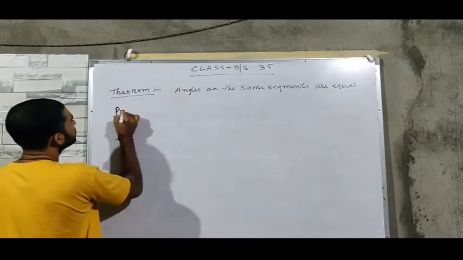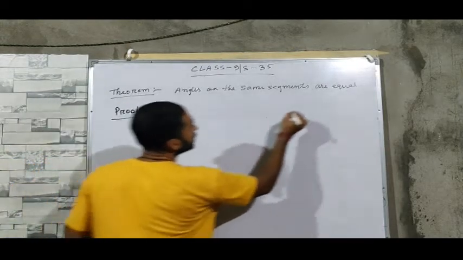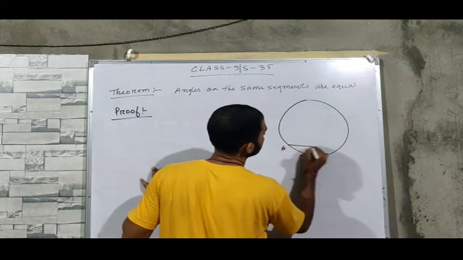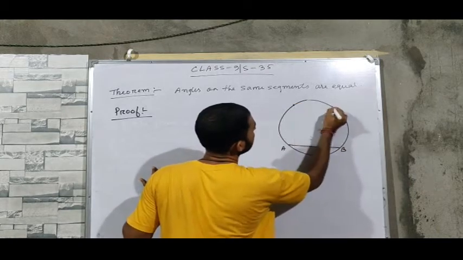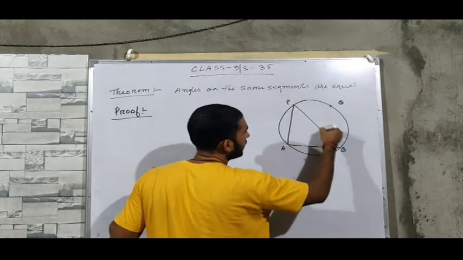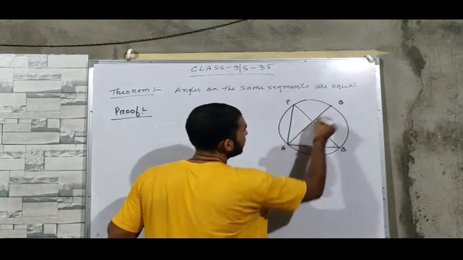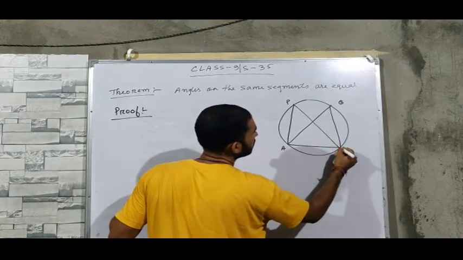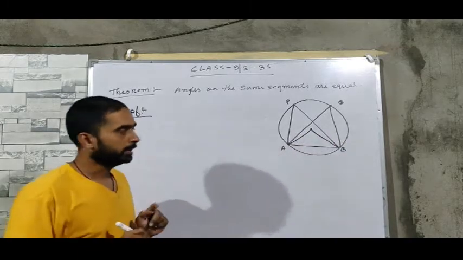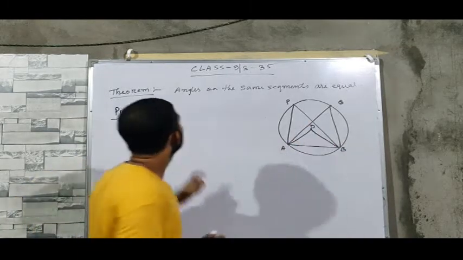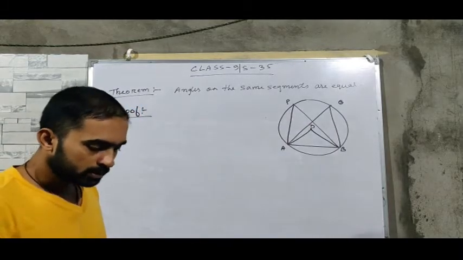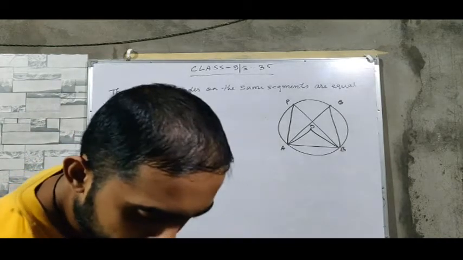Draw a circle. Suppose AB is the arc and P and Q are 2 points on the same segments. If you join P with A and B and Q with A and B, and suppose the center, you join A and B with the center also. So the question is that angles on the same segments are equal, meaning we have to prove angle APB is equal to angle AQB. That is the theorem.